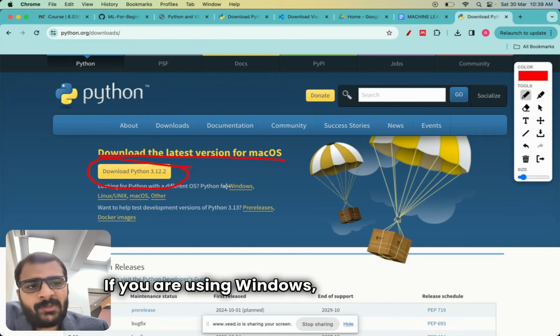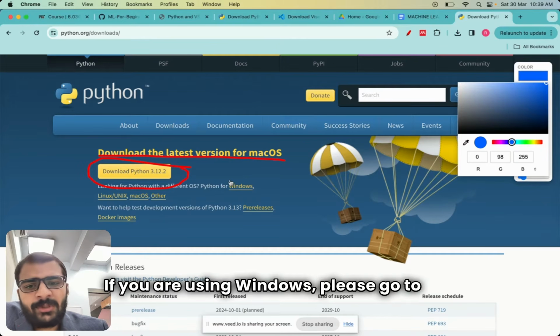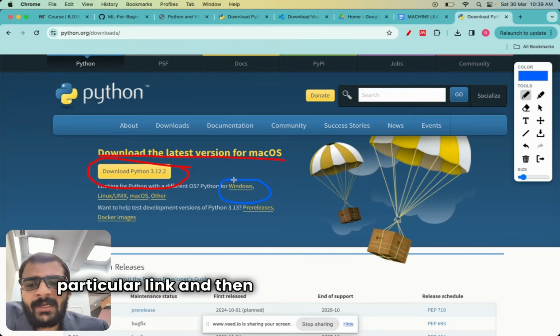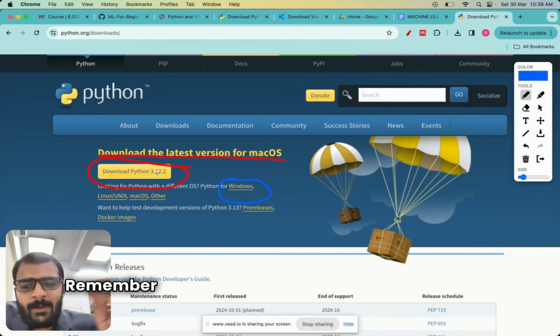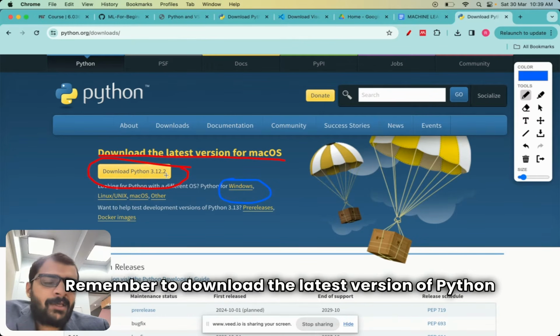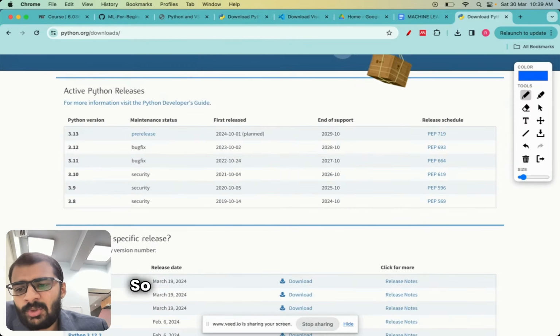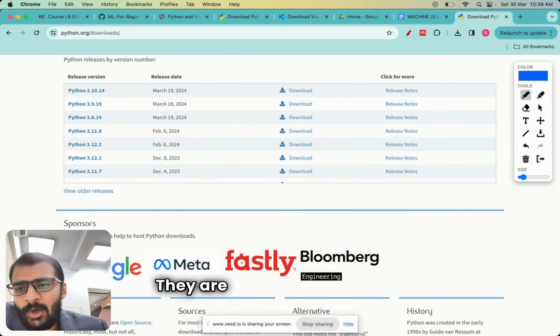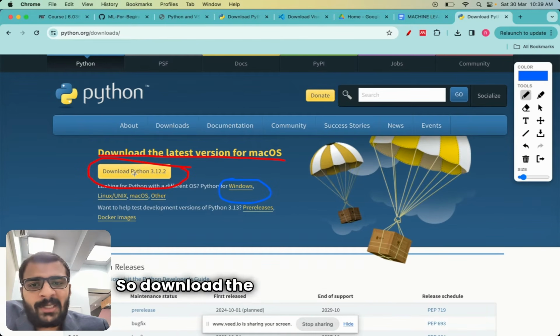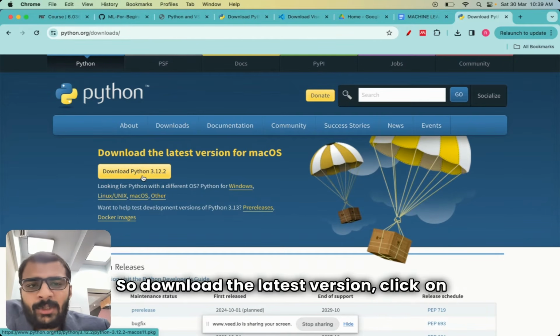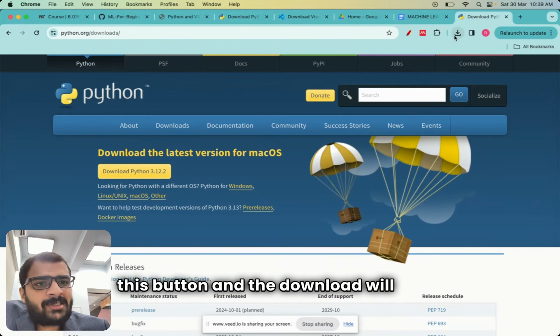If you are using Windows, please go to this particular link and then click on the download button. Remember to download the latest version of Python because that will be the most reliable. Do not download Python 2. So Python 2 versions are very old. They are not even here, I think. So download the latest version. Click on this button and the download will start over here.